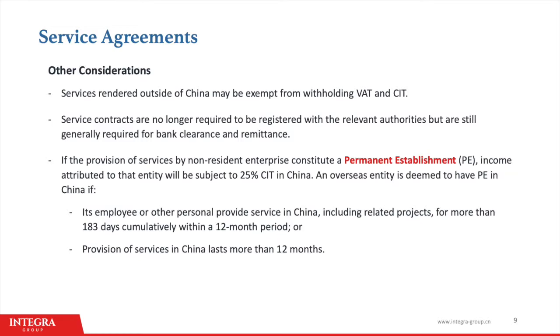And lastly, when deciding whether to charge service fees to the China company, you should first be very clear whether those service fees constitute a permanent establishment, or PE. A PE is triggered if an employee is working on a project or related project inside China for more than 183 days, or if the service delivery lasts more than 12 months. If the services provided constitute a PE, then those services will be taxed as if they were a separate standalone company and taxed at a standard rate of 25%.